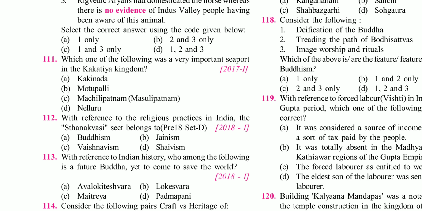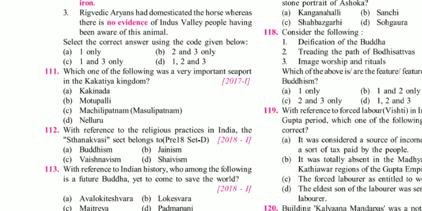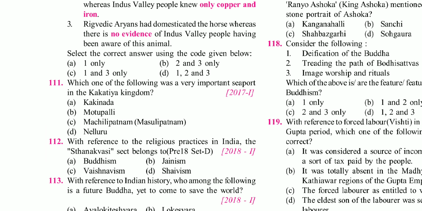Then they are asking about this one, the religious practice belongs to which. This was a bit difficult question, but friends, because UPSC asks a lot of questions on Buddhism and Jainism, I always advise that you go through the Wikipedia page of Buddhism and Jainism in India, because these are questions that you can easily solve if you go through Wikipedia. Then they are asking about the Kakatiya kingdom.